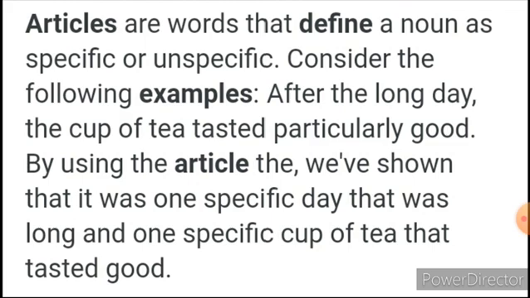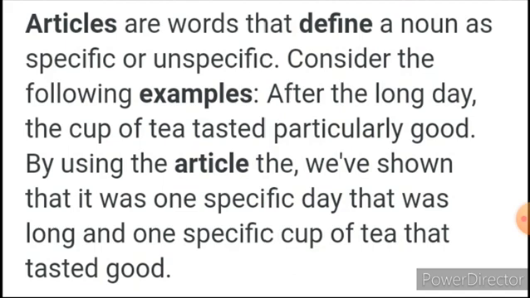So listen, children. Articles means it is a word which defines a noun. Noun means it is a naming word, name of a person, place, animal and thing. Articles define a noun as specific or unspecific.